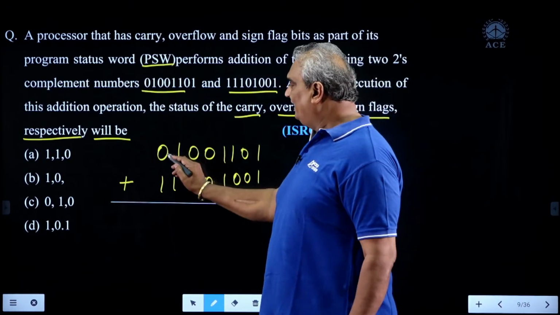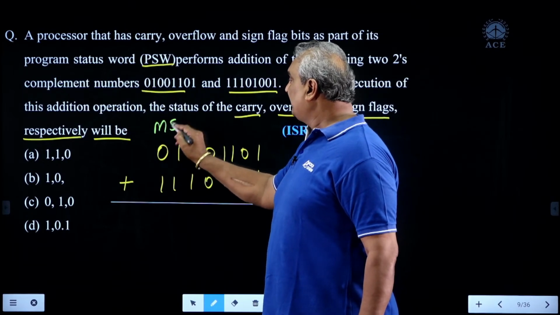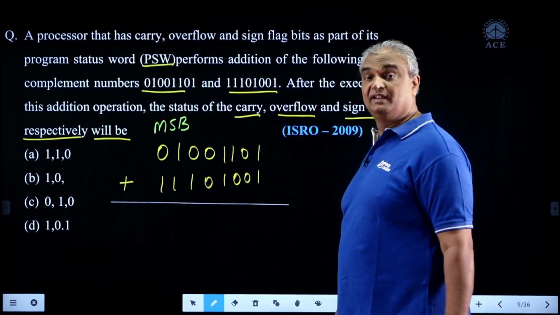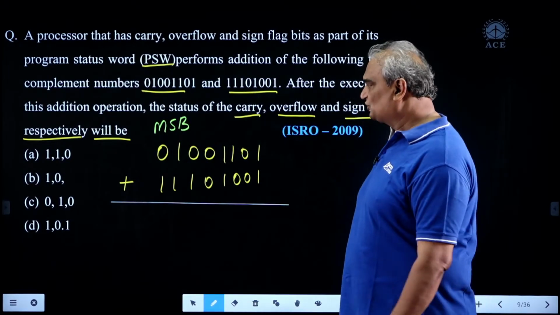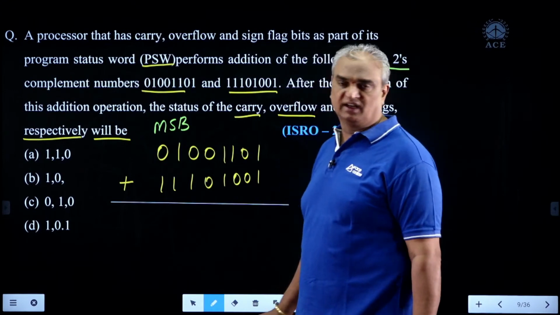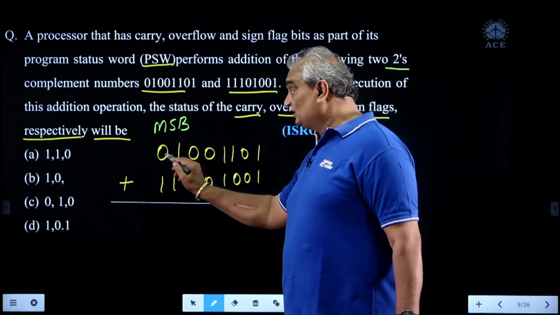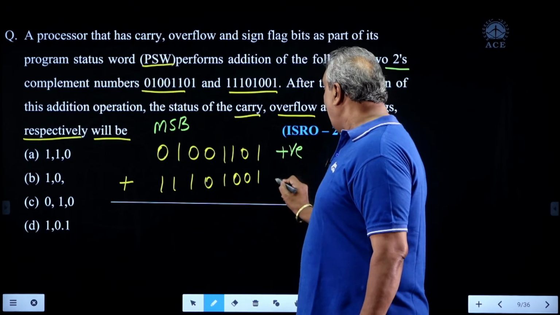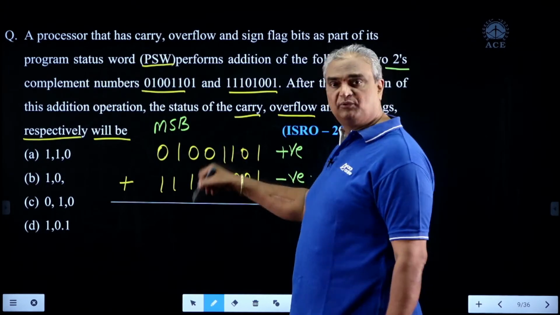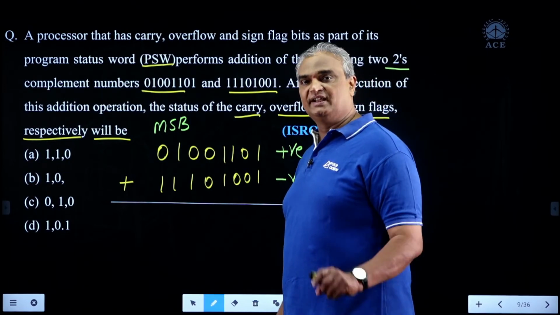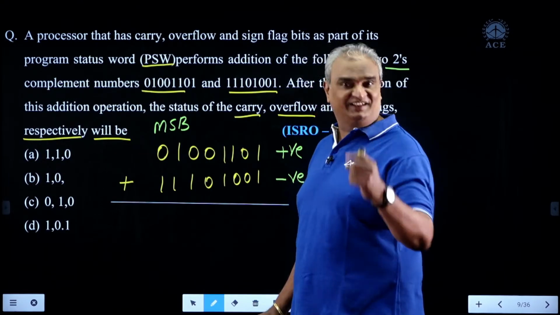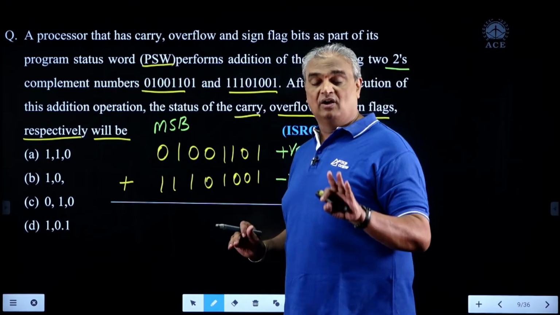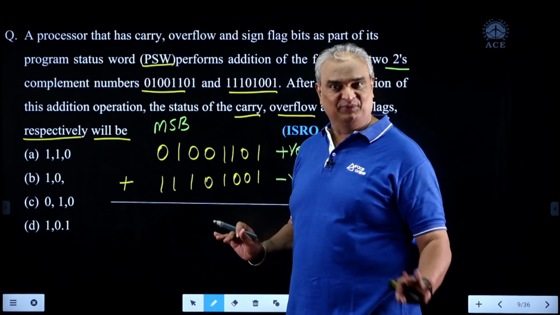Now, here, these data are represented in signed 2's complement notation. He mentioned the same thing in the given question. That's why MSB tells the sign of the data. In this, first data belongs to positive, second data belongs to negative. After adding one positive data and one negative data, compulsory overflow flag will be reset. It is impossible for overflow to occur after adding one positive data and one negative data.